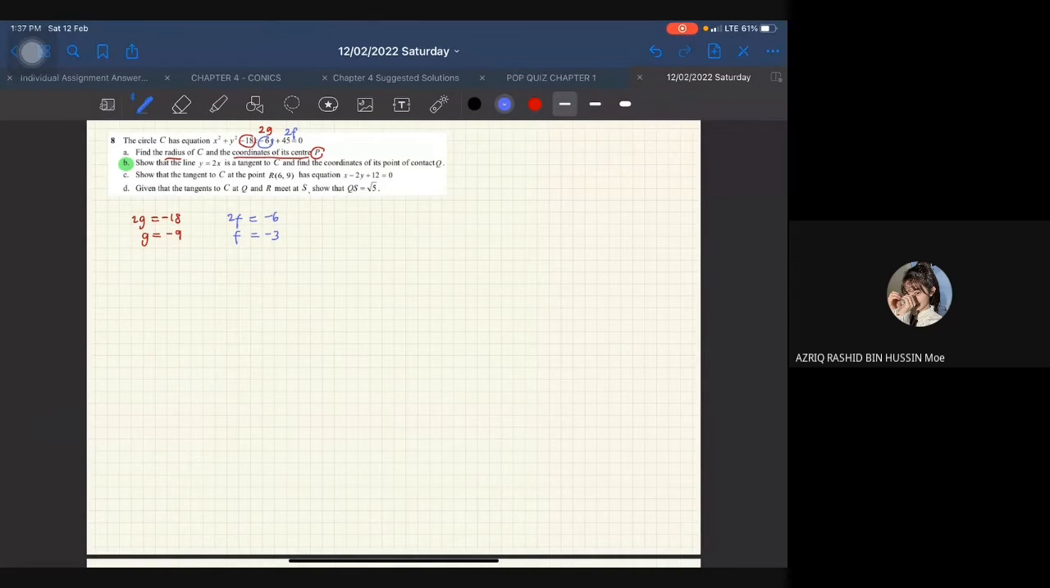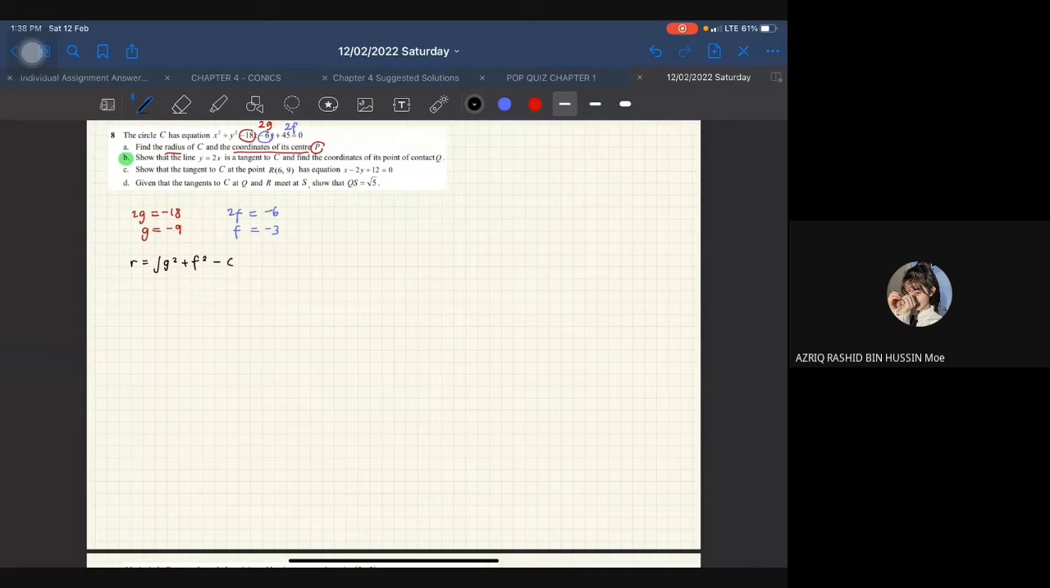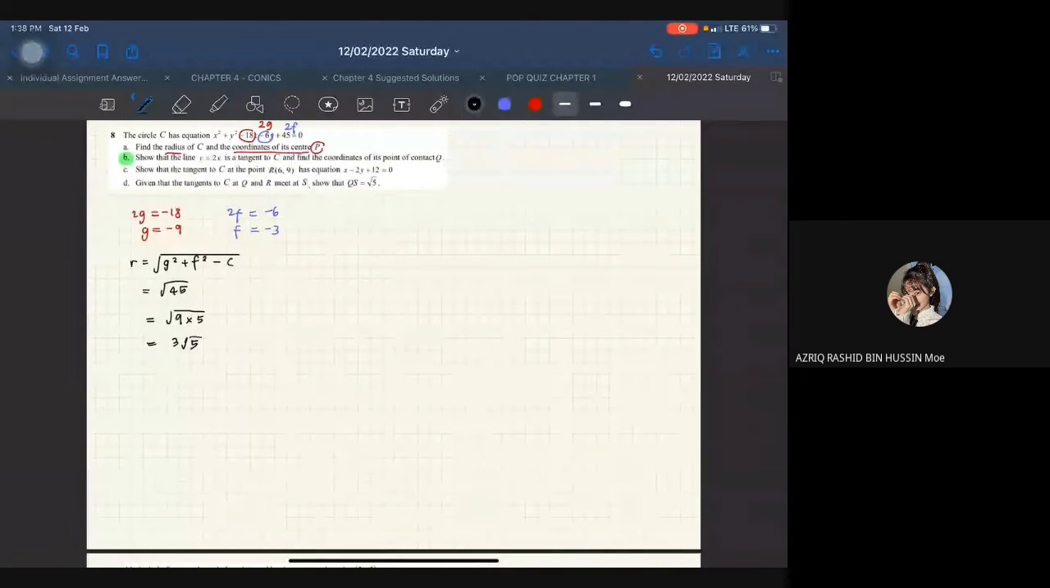Settle. Okay, so sekarang kita nak cari dia punya radius. So radius, nak cari radius, the formula will be the square root of G square plus F square minus C. Okay, so bila awak try cari, awak sepatutnya akan dapat 45 lah. Okay, I think dia boleh simplify jawapan ni. So 45 is equal to 9 times 5 square root. Okay, so you will get 3 root 5. Okay, betul ke jawapan saya?